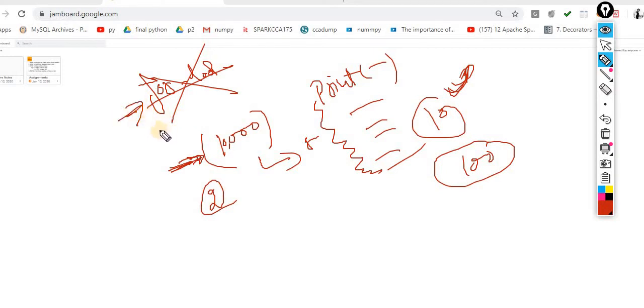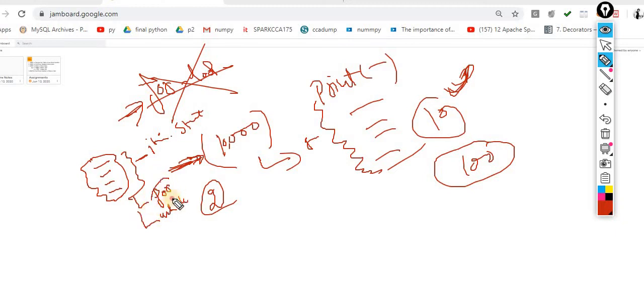Now what is the technical definition? If you want to execute a group of statements multiple times, then we should go for iterative statements. I am repeating once again: if you want to execute a group of statements multiple times, then we should go for an iterative statement. And inside Python there are 2 iterative statements: the for loop and the while loop. Today we are going to discuss the for loop.